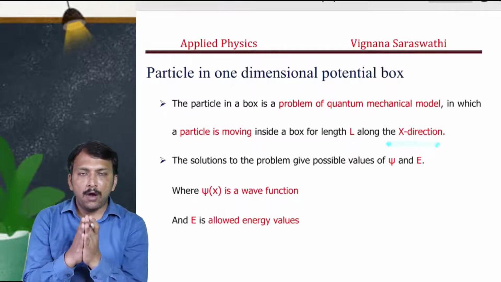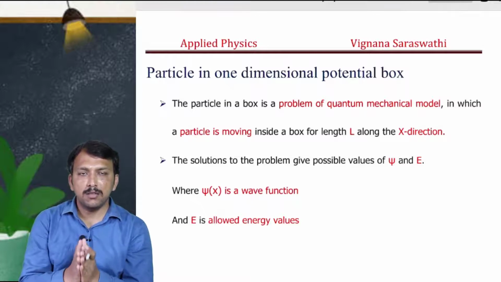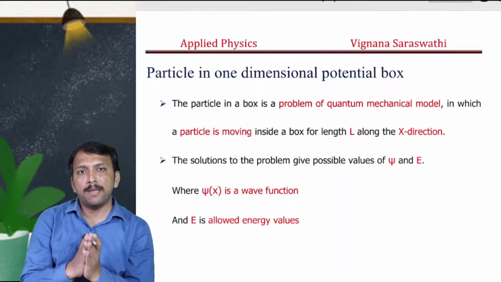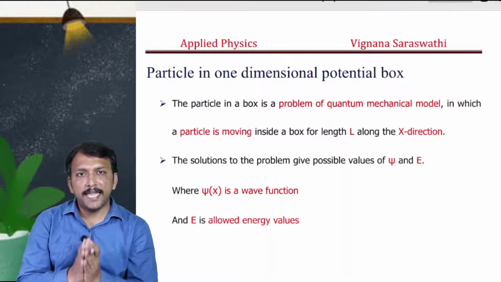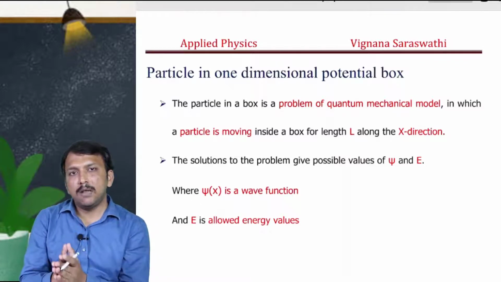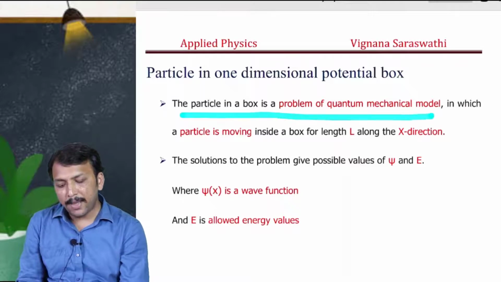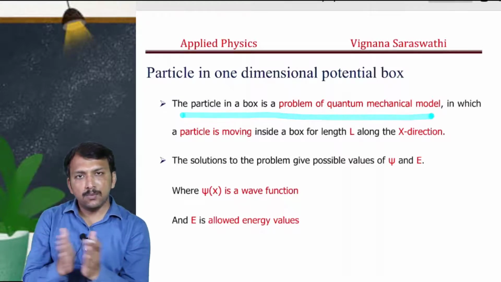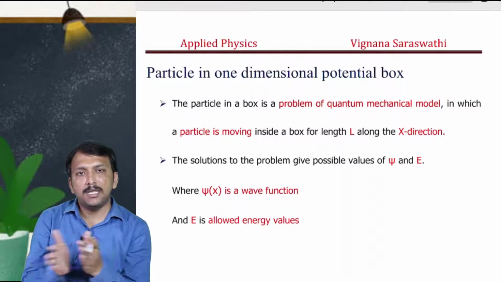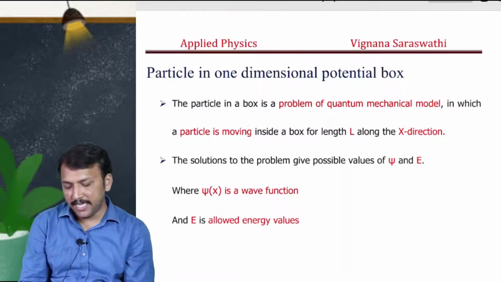Now we have to solve this situation by applying quantum mechanical methods. We are taking the Schrodinger equation and solving this problem. A particle in a box is a problem of a quantum mechanical model in which a particle is moving from 0 to L, inside the box in the x direction.